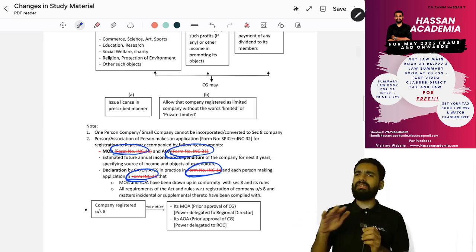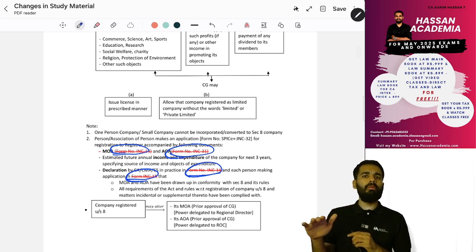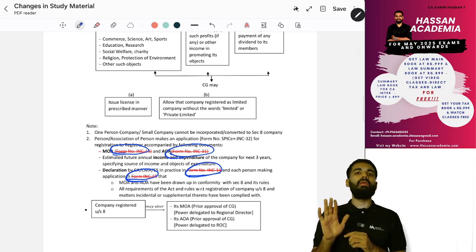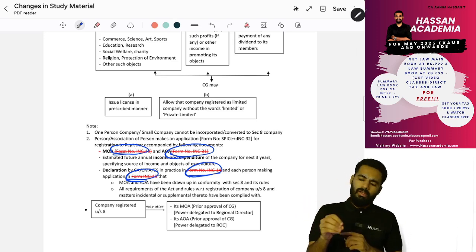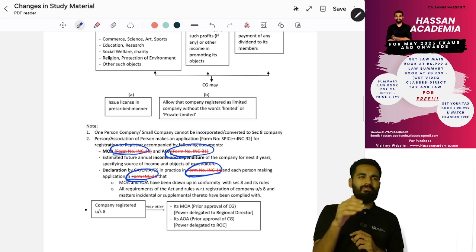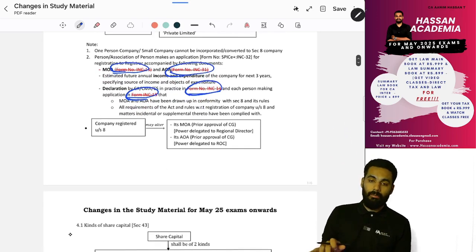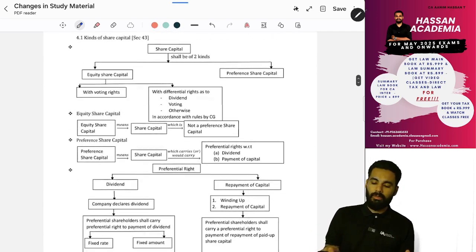For example, if there are 20 form numbers you have filled in your exam, maybe you may get 1 mark or 2 marks, maybe. ICAI does not give much importance to the form number, so they have started removing it. So this is the first removal.